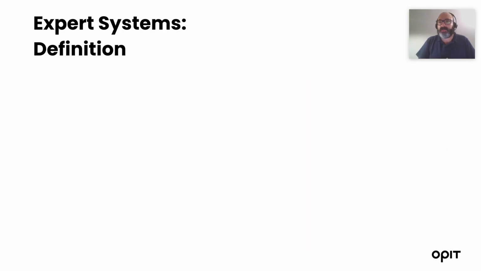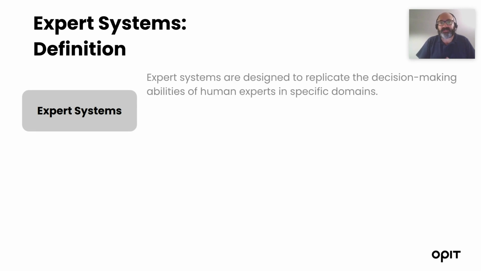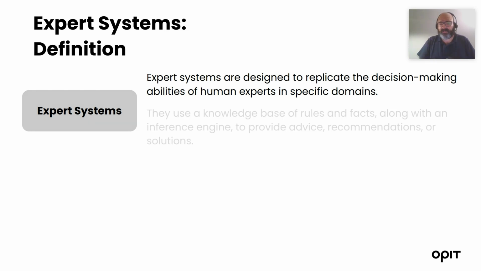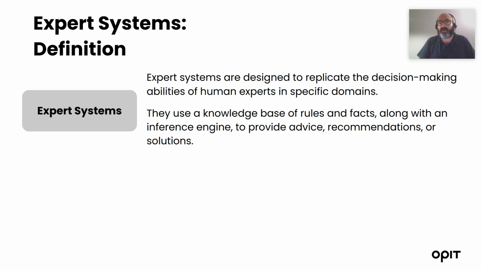An evolution of the rule-based systems are expert systems. What's the definition of an expert system? Expert systems are designed to replicate the decision-making abilities of humans in a specific domain. They use a knowledge base of rules and facts with an inference engine to provide advice, recommendations, and solutions. You may remember from a previous lesson that Deep Blue, the system that beat Kasparov, the world chess champion, was an expert system specialized in playing chess.